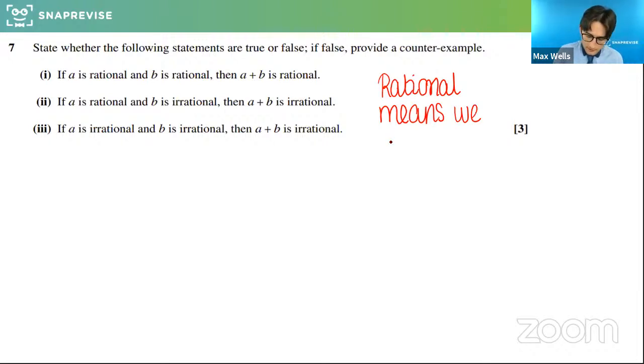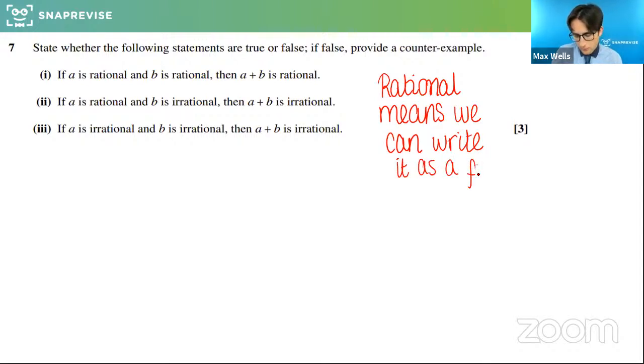So that means we can write it as a fraction, and excellent, a simplified fraction even. So we can write it as a fraction. And I know that you're thinking about one of the proofs by contradiction specifically there, so that's really good to see. So rational means we can write it as a fraction.